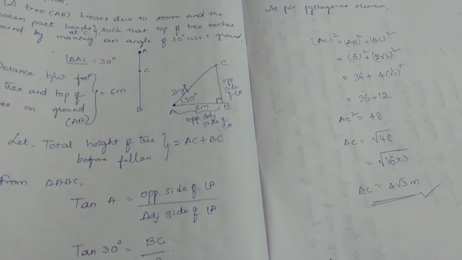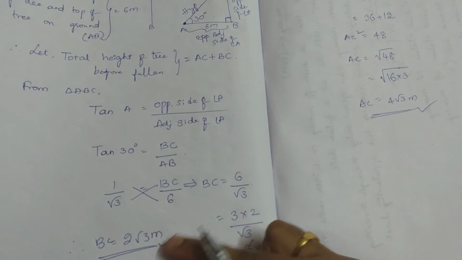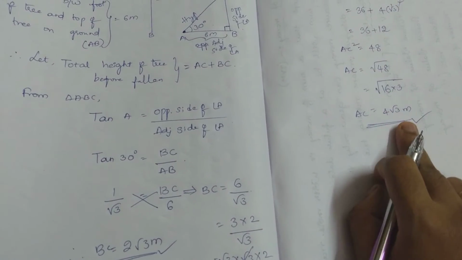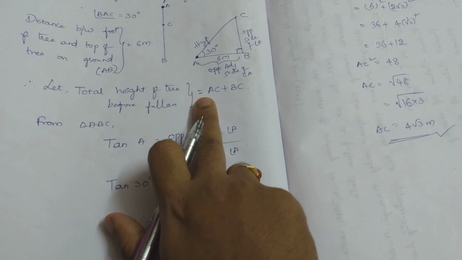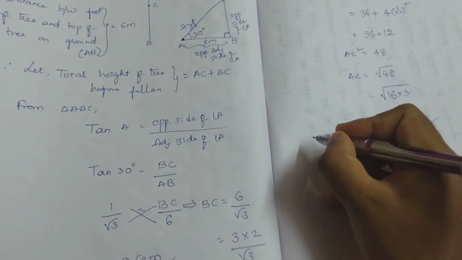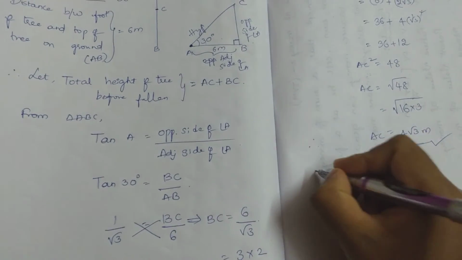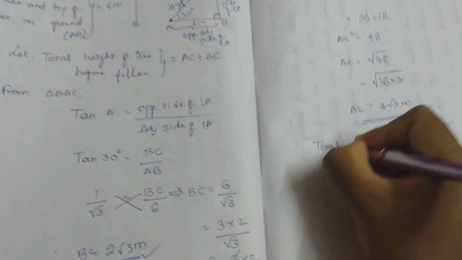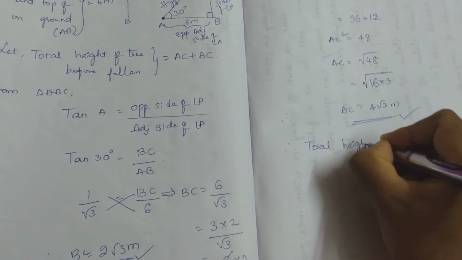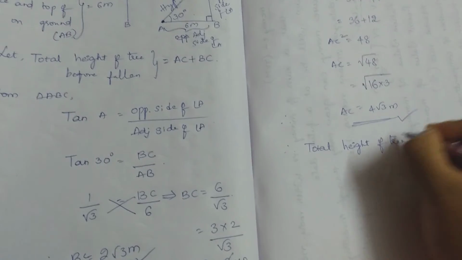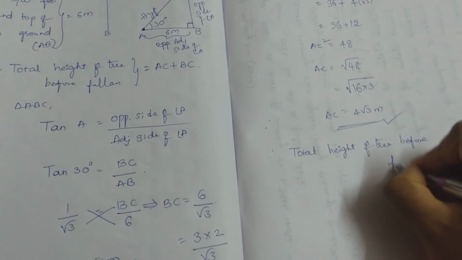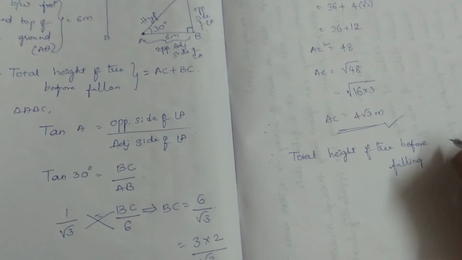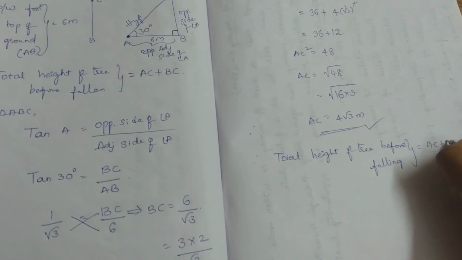So BC value also you found as 2 root 3 meters. AC value is 4 root 3 meters. So what we have to find out? Total height of the tree before falling. So it's nothing but AC plus BC. Therefore, total height of tree before falling equals AC plus BC.